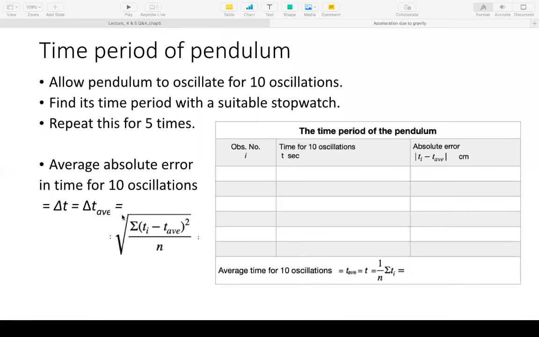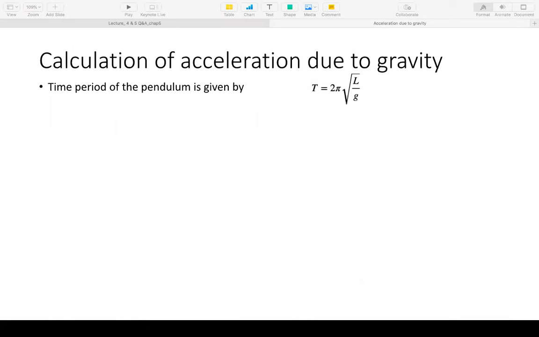So delta T will be the square root of the summation of (Ti minus T average) squared, divided by n, the total number of readings, and then the square root of that. Once we are done with that, you will again check the same thing. If delta T is less than the least count, then delta T will be the least count.